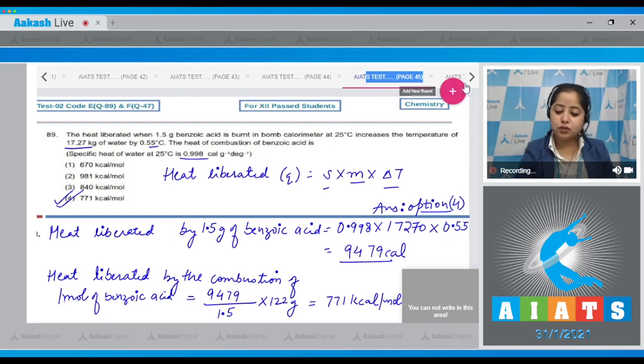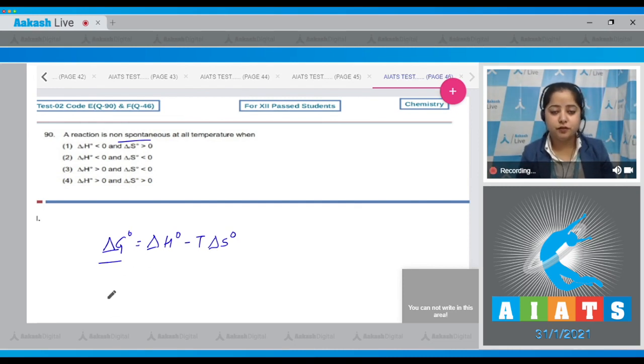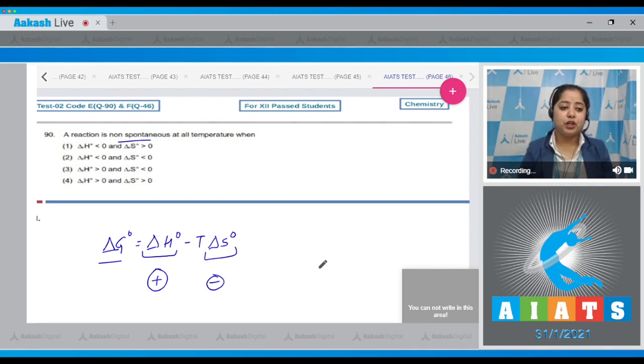Moving to the next question, students, which is question number 90. A reaction is non-spontaneous at all temperature when, students, we know that delta G naught is equals to delta H naught minus T delta S naught. For non-spontaneous reaction, the delta G must be positive. That means if delta H naught is positive and delta S naught is negative, then at all the temperature, delta G naught will be positive and the reaction will be non-spontaneous. So the correct answer is option number 3.